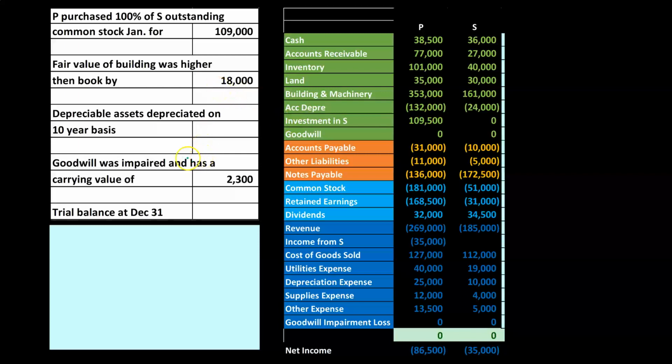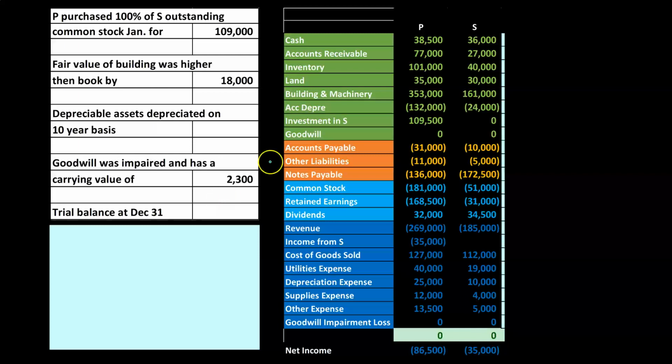So then we have the depreciable assets depreciated on a 10-year basis. So that's going to deal with this kind of difference that we have now in what we're going to be reporting as the building and machinery for S on a fair value basis as of the point in time that the purchase took place, because we're going to have to now depreciate that difference. Then we've got the goodwill was impaired and has a carrying value of $2,300. So we're going to first calculate what is goodwill. So we're going to have goodwill in the first place. Then we're going to have to think about, well, now the goodwill has been impaired. What are we going to do about that?